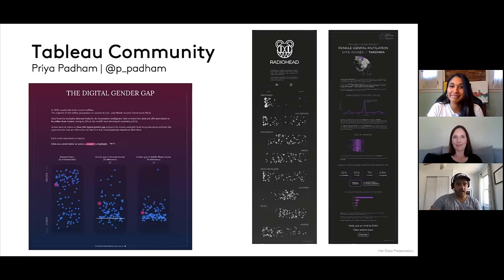Okay, and then lastly, we have Priya Padam, who I did a collaborative viz with, looking at the matrix. Priya also has done a lot of great work in Tableau using Figma to enhance her dashboard designs. I love all of her vizzes on Tableau Public, and here are a few from Priya's portfolio where she used Figma really well. And definitely give her a follow on Twitter.